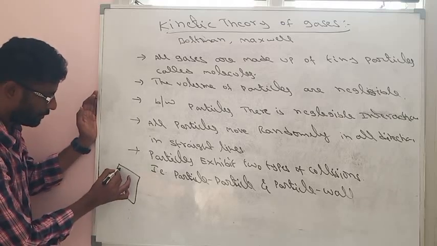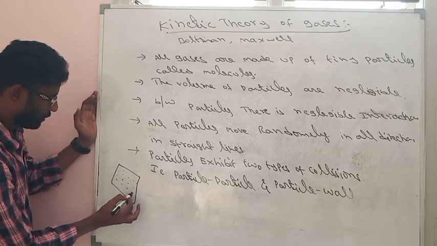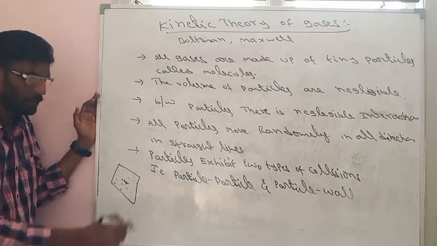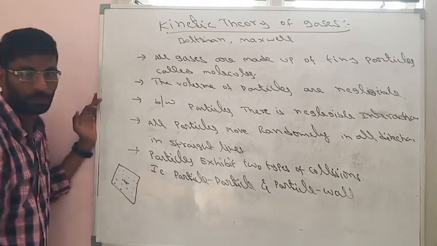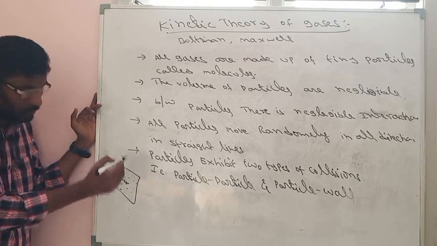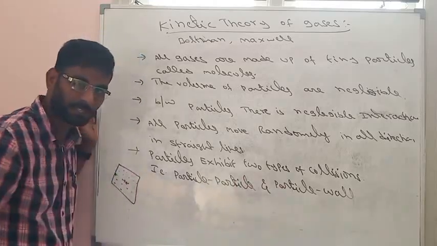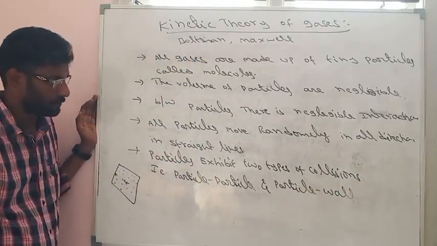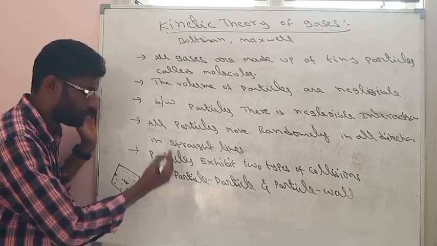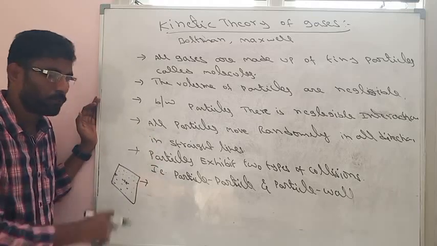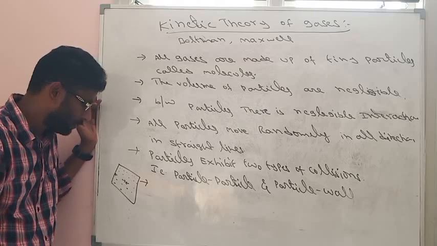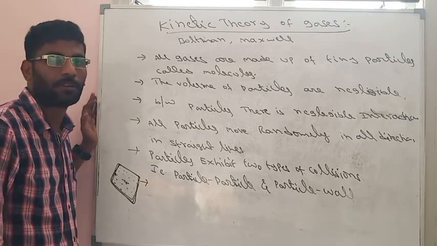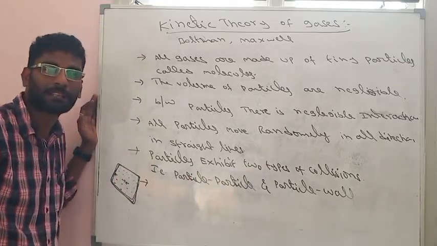So when a gas is placed in a container, there are a number of gas particles, and there are negligible interactions. So particles move randomly. One particle will collide with another particle. This is called particle-particle collision. Similarly, a particle also collides with the wall of the container. So there are two types of collisions in gaseous particles: particle-particle collision and particle-wall collision. Due to these collisions, actually the energy of the particles will be lost. But however, when we observe, the average kinetic energy is constant. That's why these collisions are called elastic collisions.